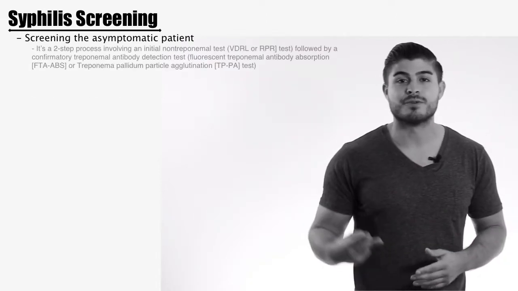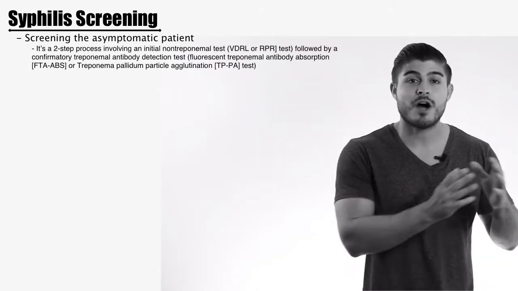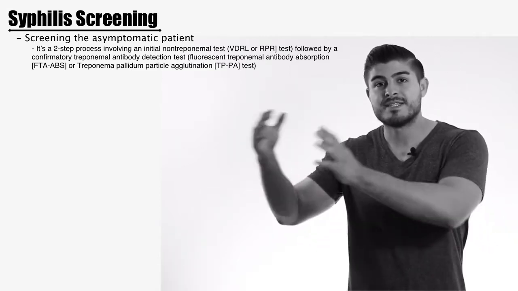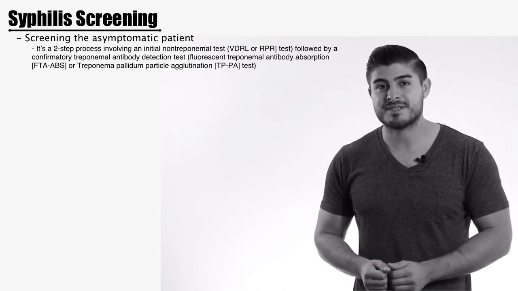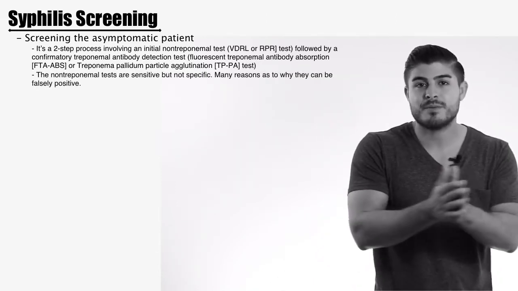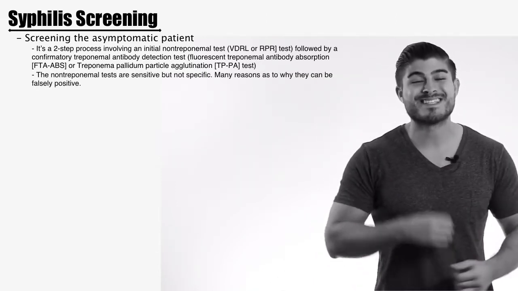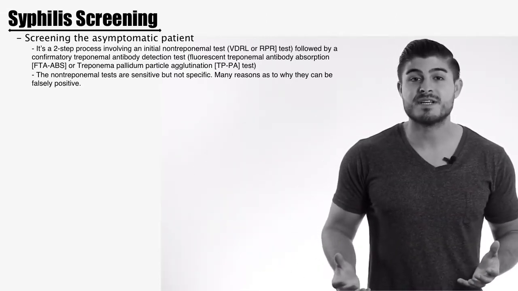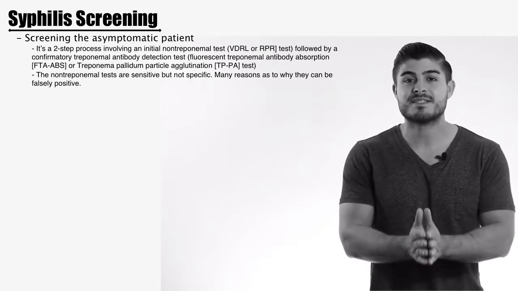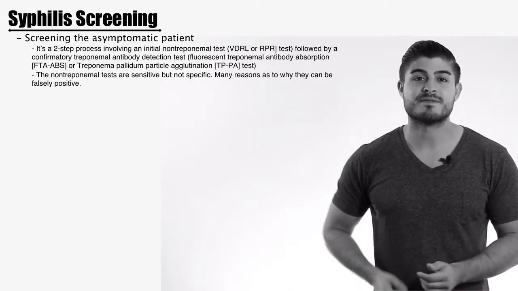Now, the asymptomatic screening is going to be twofold. First, we're going to do a non-treponemal test, followed by a treponemal antibody test. So the non-treponemal test is going to be very sensitive, but it's not going to be very specific. This means it's going to catch a lot of positives, but not all of these positives necessarily mean we have a diagnosis of syphilis.